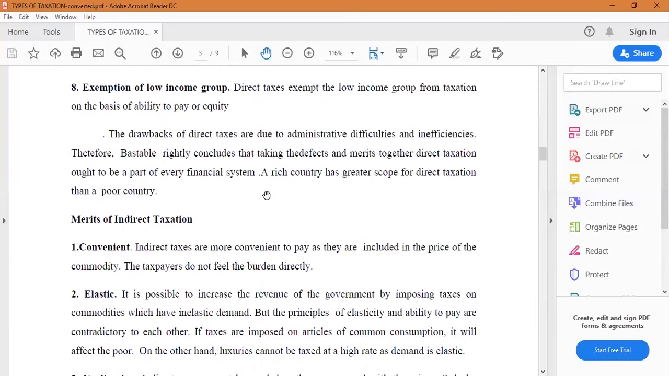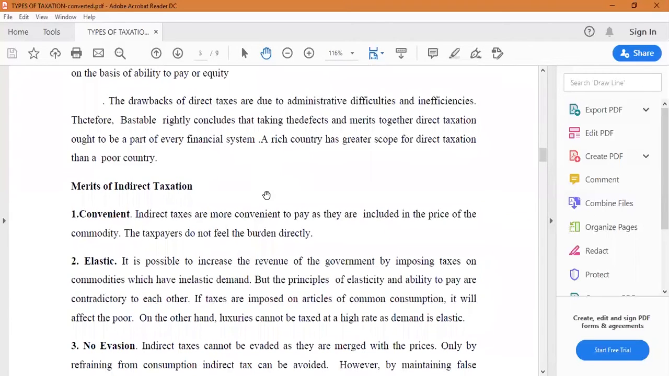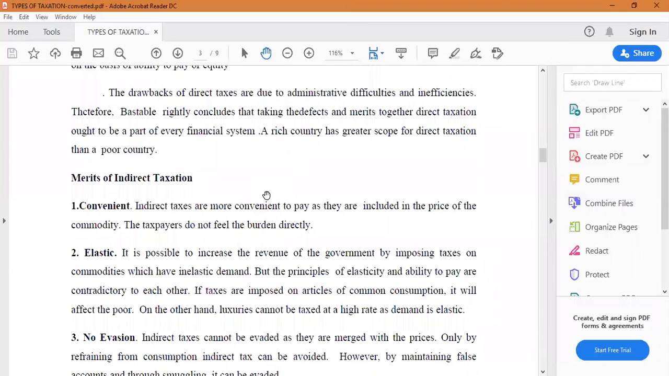Next, we will go to the indirect taxes. Already we have seen the meaning of indirect taxes. In case of indirect taxes, the tax burden ultimately rests with the consumers. We can say indirect taxes are nothing but taxes on commodities. Here, sales tax is the best example of an indirect tax. GST also we can say.